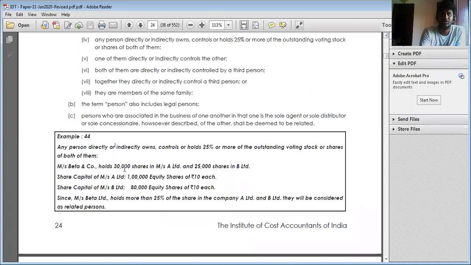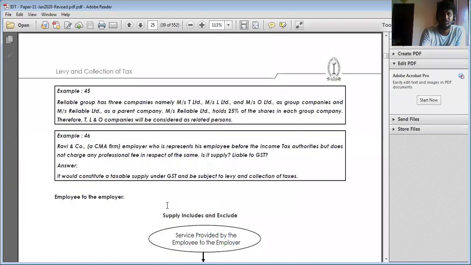Hence in A Limited it is more than 25%, and in B Limited he is holding 25%. Both are considered as related party transactions.